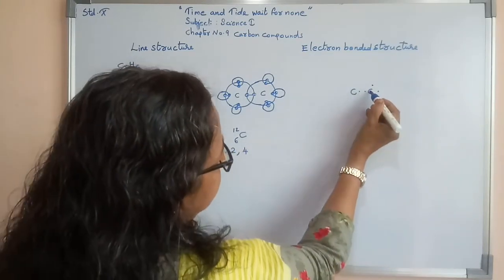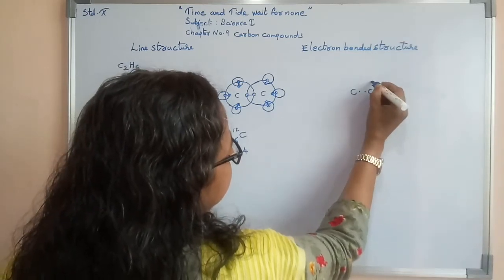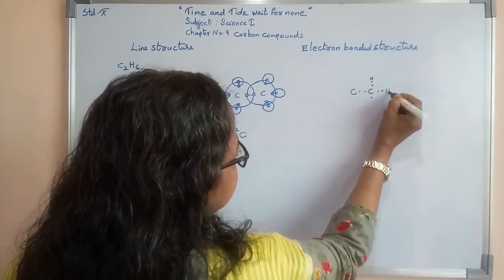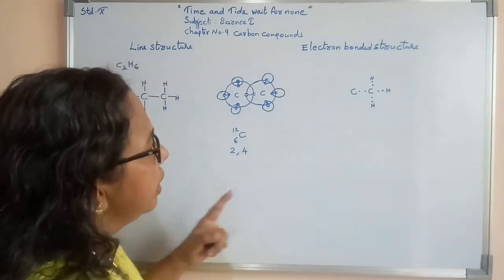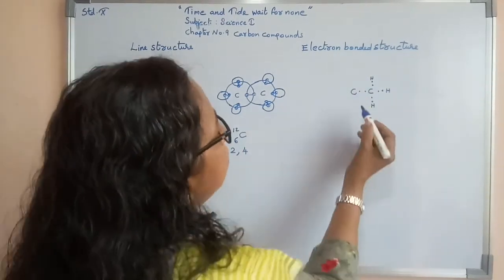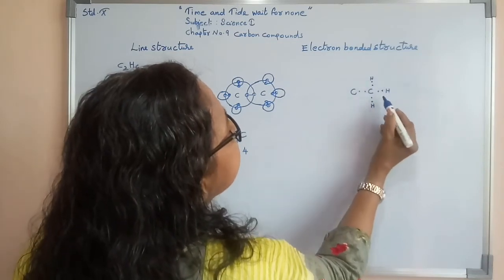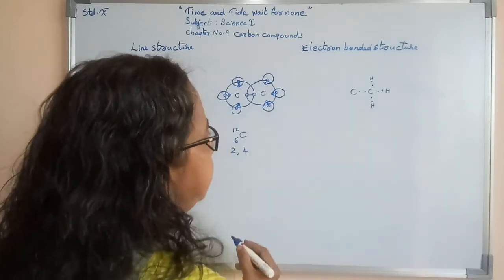That means this carbon shares 1 electron with the other carbon. Now here I am showing you hydrogens, one hydrogen here, and again one hydrogen here. So this carbon shares 1 electron with the other carbon and 1 electron with each of the three hydrogens.